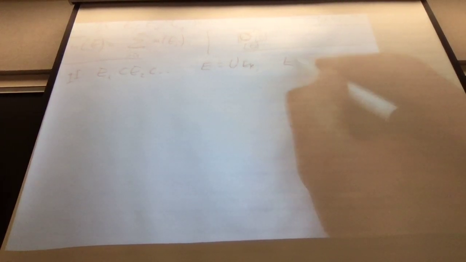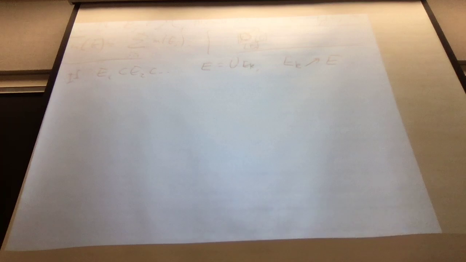If you have a bunch of nested sets and E is their union, we'll write that the EK converge up to E. Hopefully that definition is clear; the intuition for it is clear. Conversely, if the EK are nested the other way, decreasing, and E is their intersection, something contained in all of them, we'll write that the EK converge down to E. Could you move the paper? Yes. Thank you.